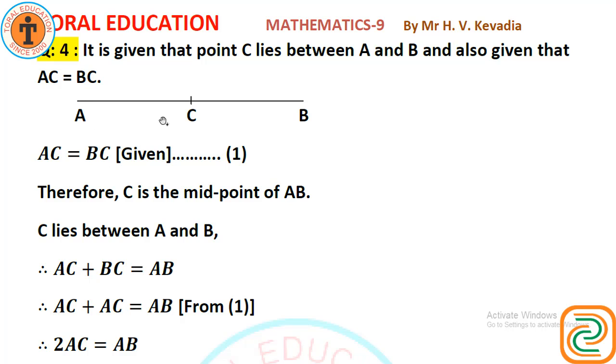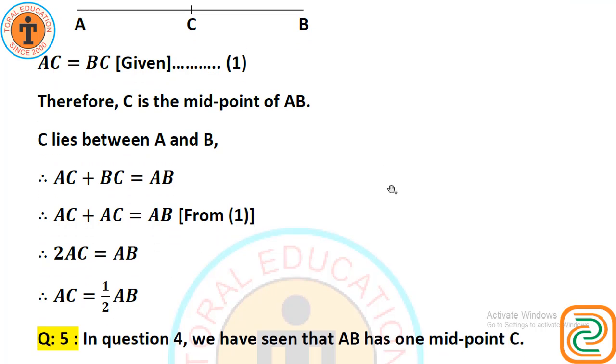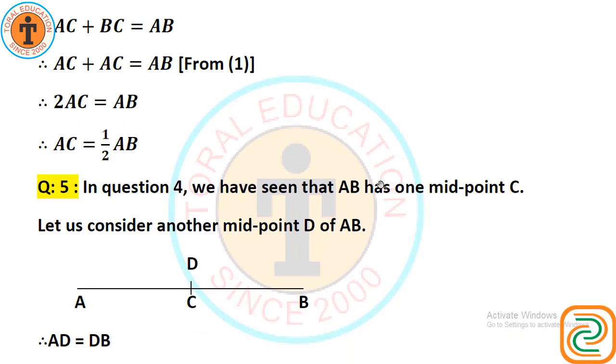But it is given that BC equals to AC. So AC plus AC equals to AB. Therefore 2AC equals to AB. And 2 goes to right side in the denominator. So AC equals to half AB.